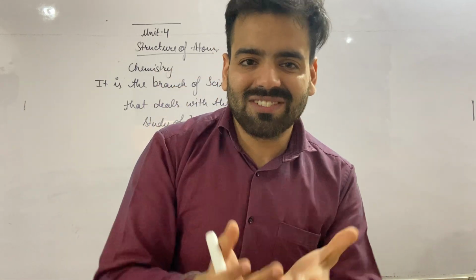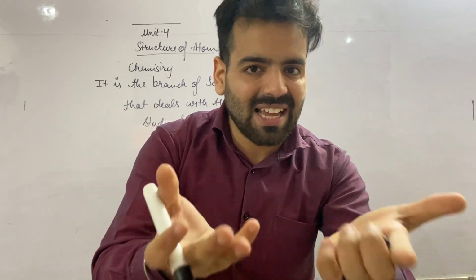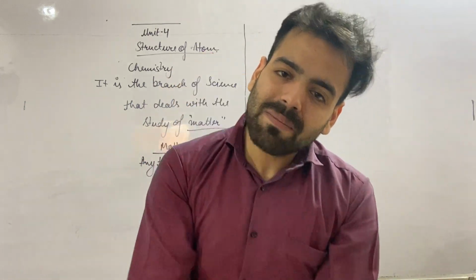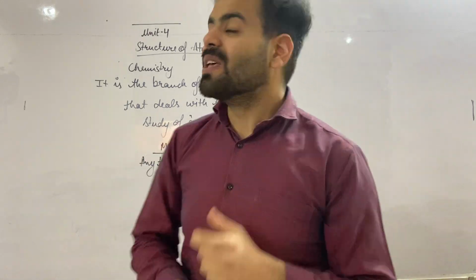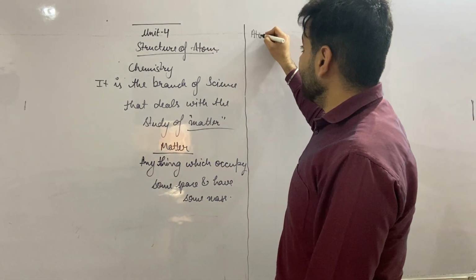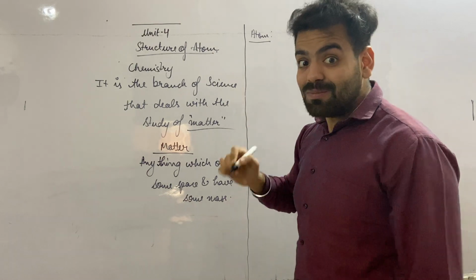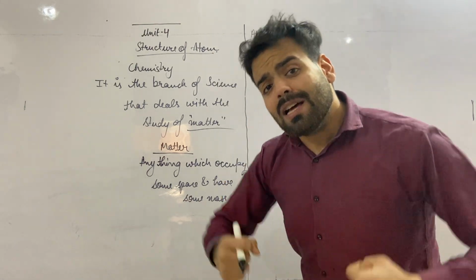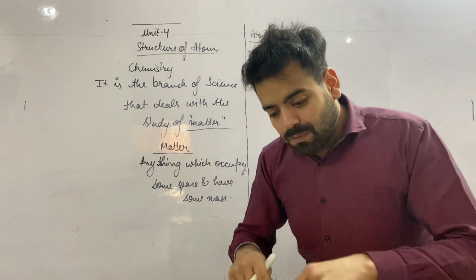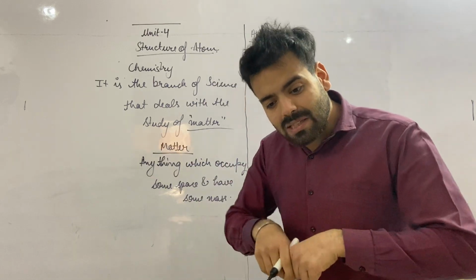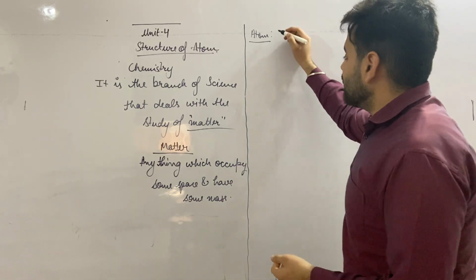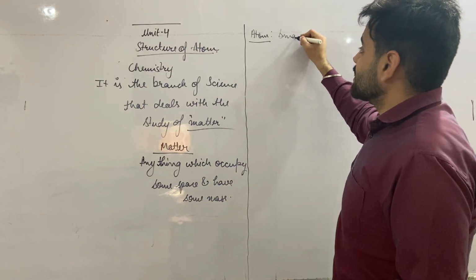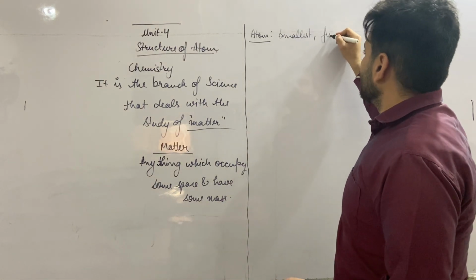This is the definition I should give you before starting the atom. The smallest and fundamental component with the help of which matter is made is known as an atom. So how do I define an atom? The smallest, fundamental, indivisible particle which combines in various manners to make matter.